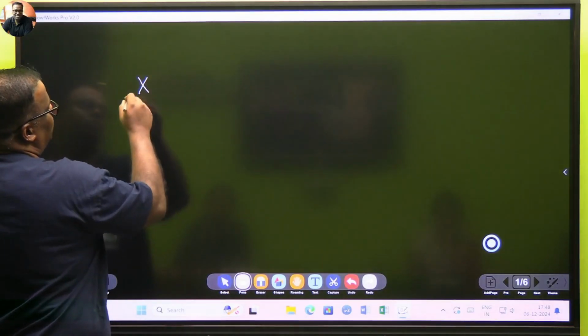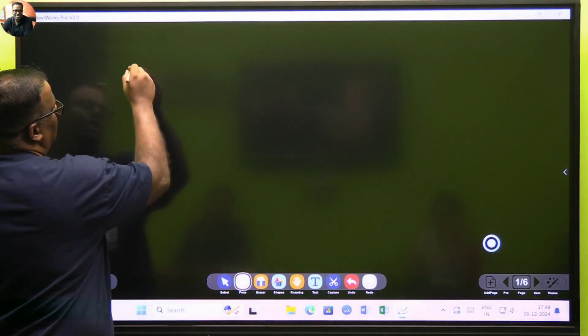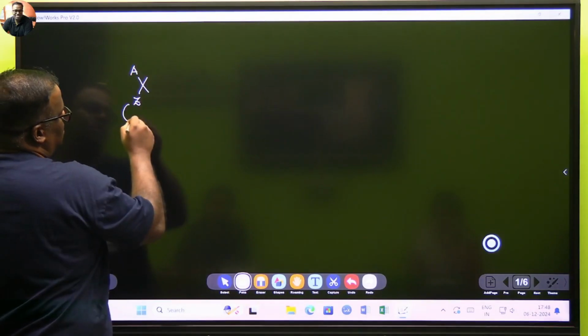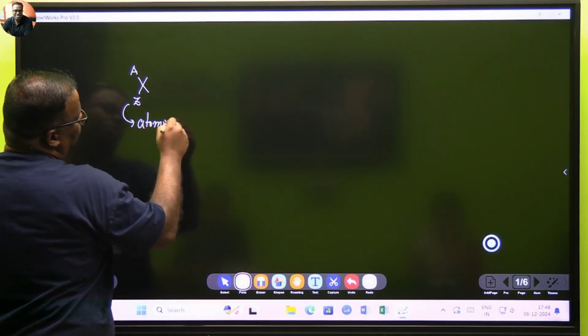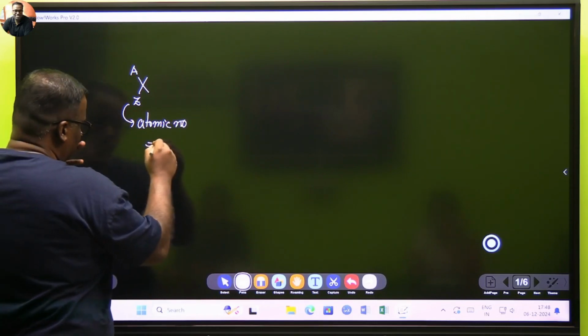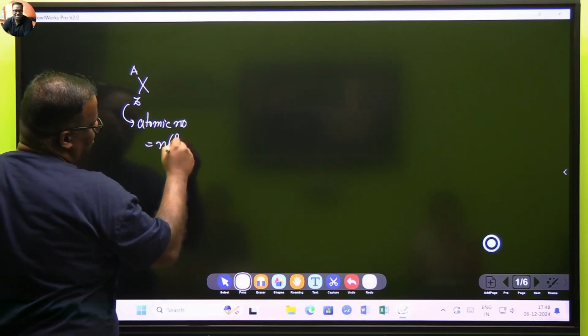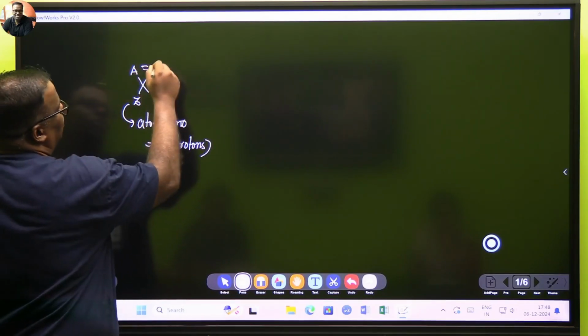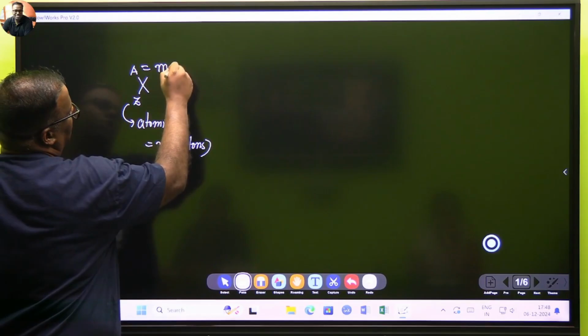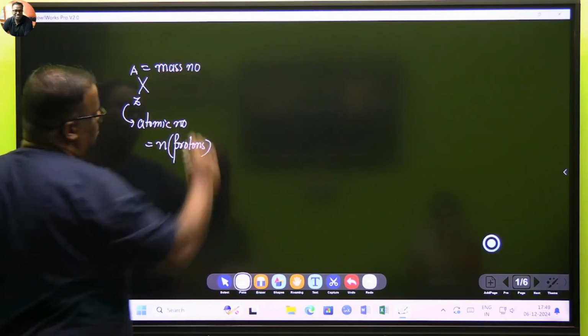X as an element will always be denoted with Z out here and A out here. The Z stands for the atomic number, which is equal to the count of protons. And A stands for the mass number.